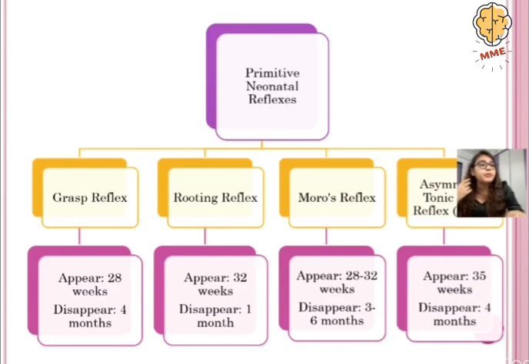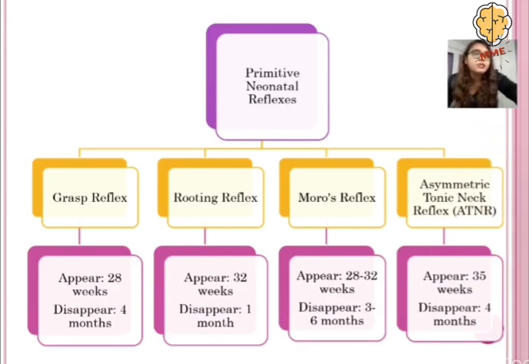Primitive neonatal reflexes: we have 4 of them. The first is the grasp reflex, second is the rooting reflex, third is the Moro reflex, and fourth is the asymmetric tonic neck reflex.